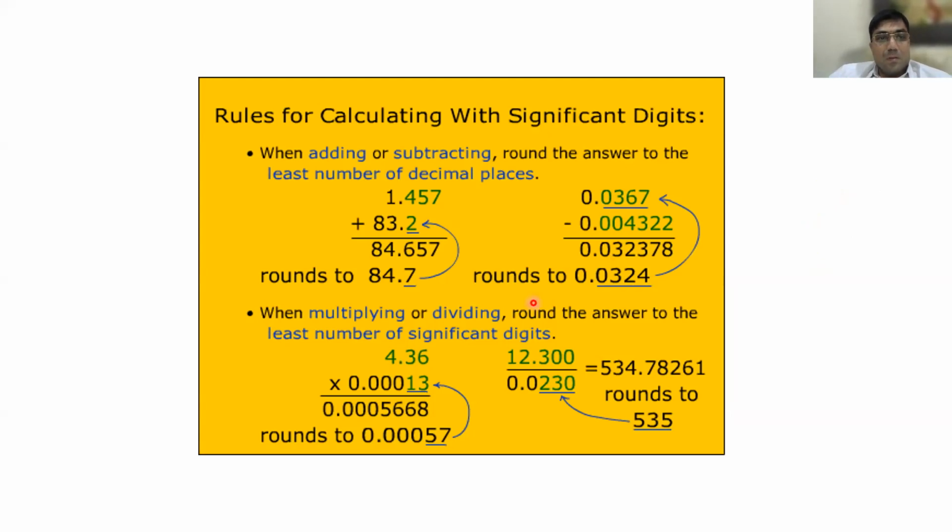Next. What are you doing here? Multiplication, sir. How many significant digits are there in the first one? 4.36, 3, sir. In the second one, 2, sir. Only 2. So the least is taken. How many should be there in the answer? 2, sir. Now when you multiply, this is the answer.